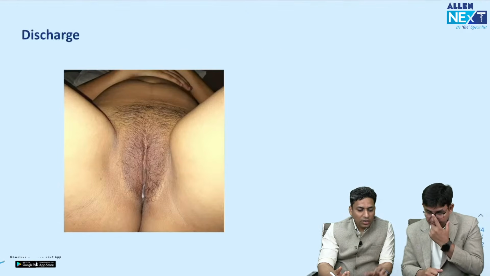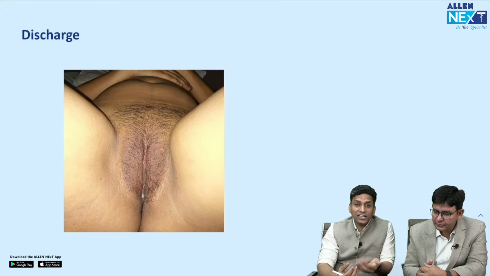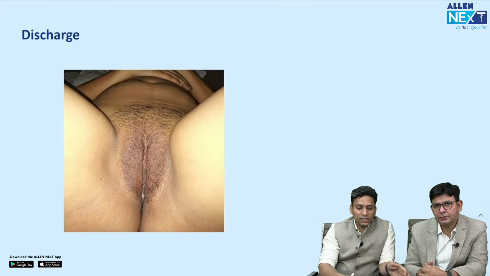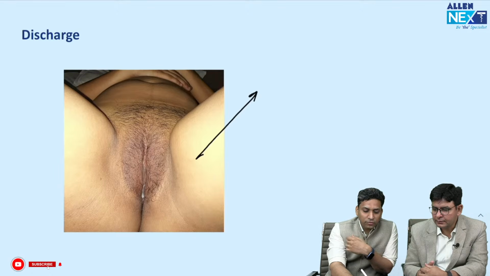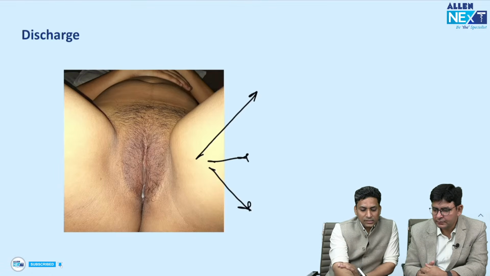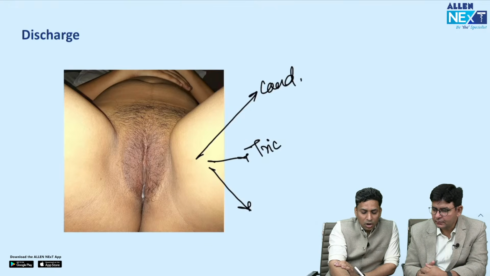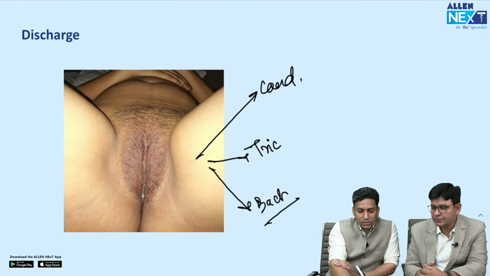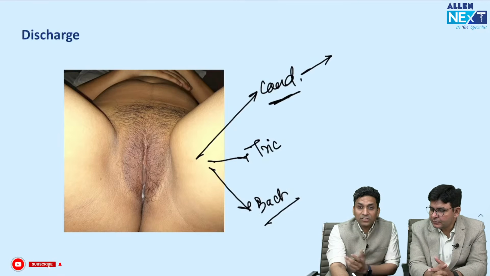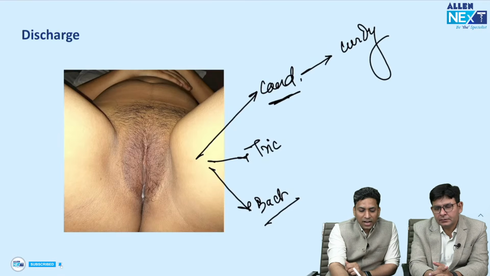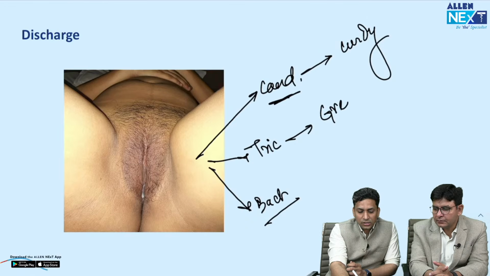Right. Now here again the patient is coming with vaginal discharge, and whenever a patient comes with vaginal discharge, you have to think of 3 things. That is, it can be candidiasis, it can be trichomoniasis, or it can be bacterial vaginosis. Now candidiasis, all of you know, presents with thick white curdy discharge, while trichomoniasis presents with greenish discharge.